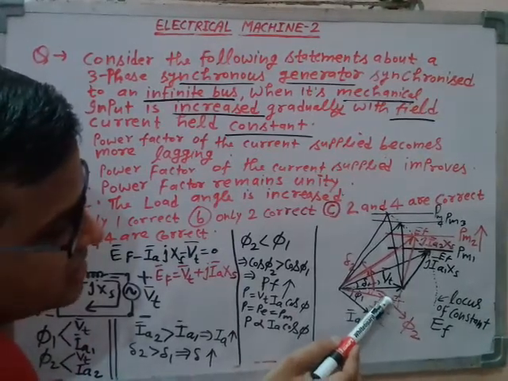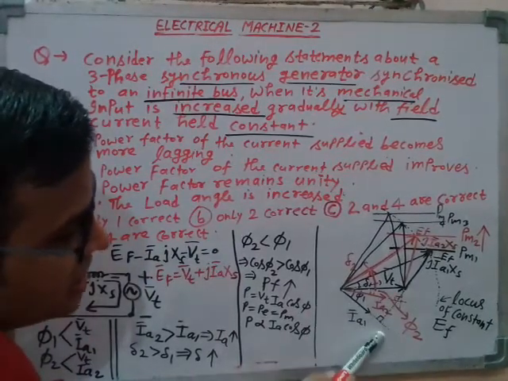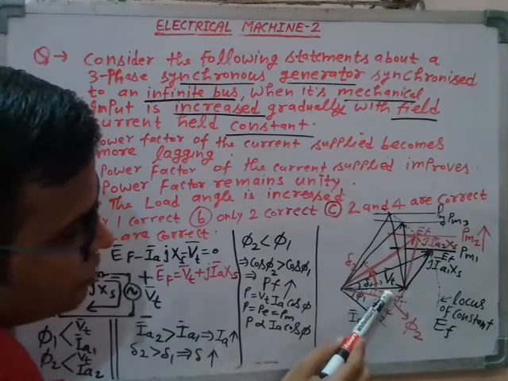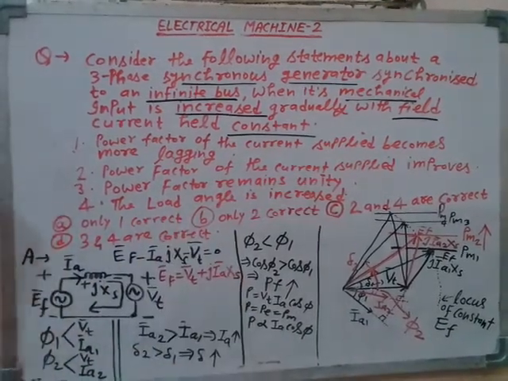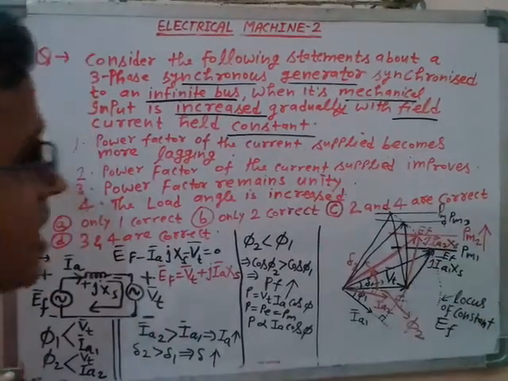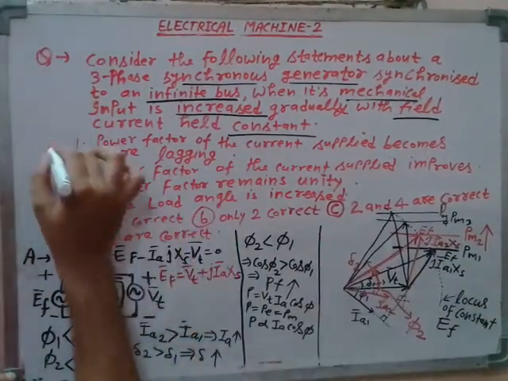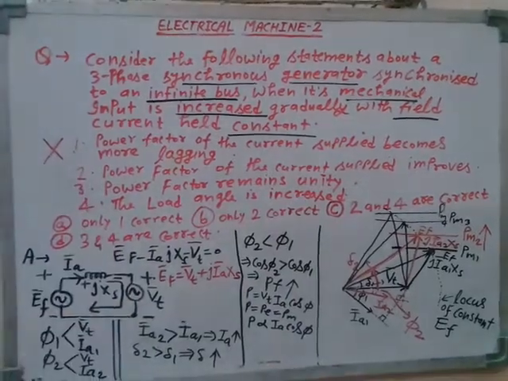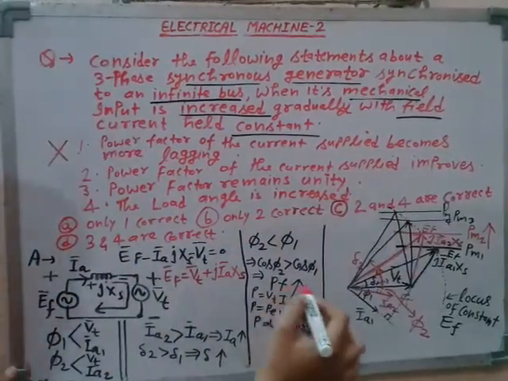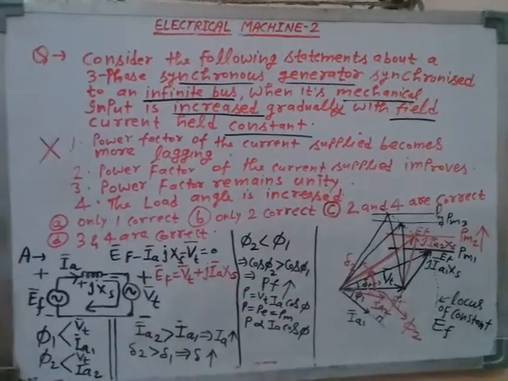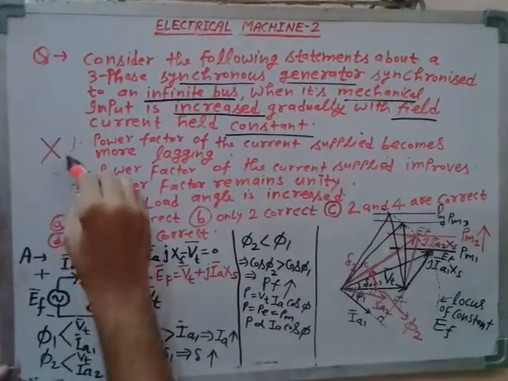Laggingness is continuously decreasing: Ia1, then Ia2, then Ia3, then Ia4. By increasing the mechanical input, your laggingness is decreasing. So the first is wrong. Second, power factor of the current supplied improved. Definitely improved. So the second option is definitely correct.